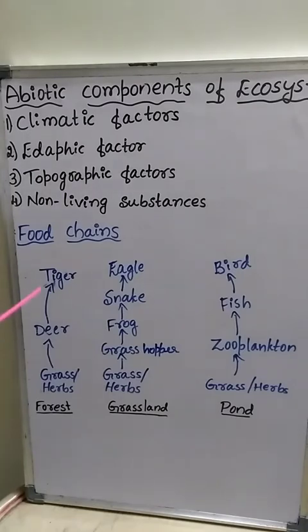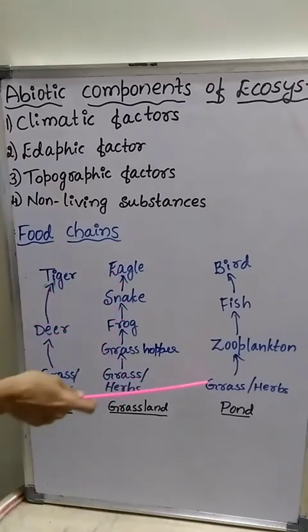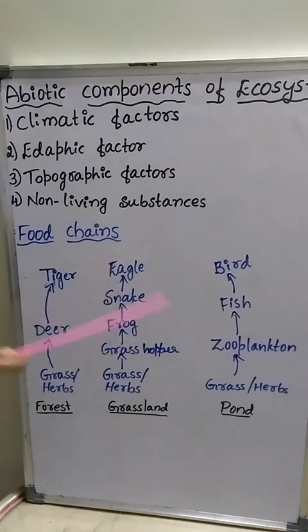The food chain always contains producers. It consists of producers and various levels of consumers. See, these are the producers and it contains various levels of consumers, means primary consumers, secondary consumers, tertiary consumers, top consumers, like this. Producers and various levels of consumers are present in the food chain.